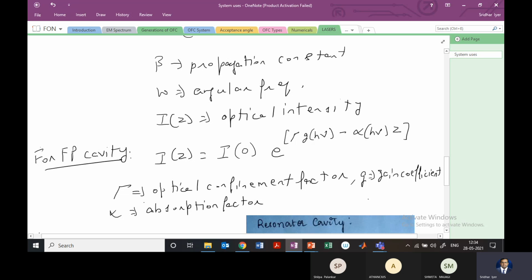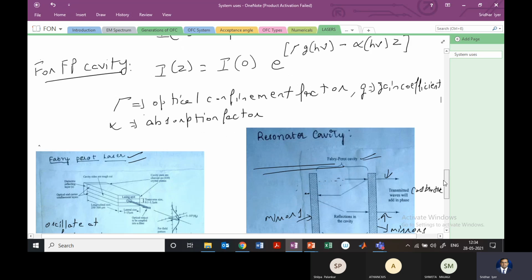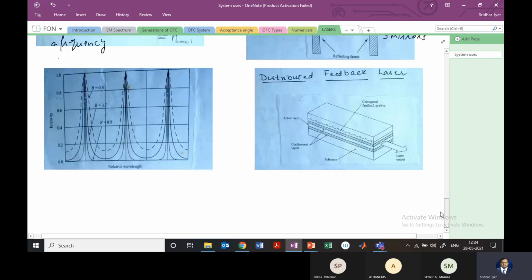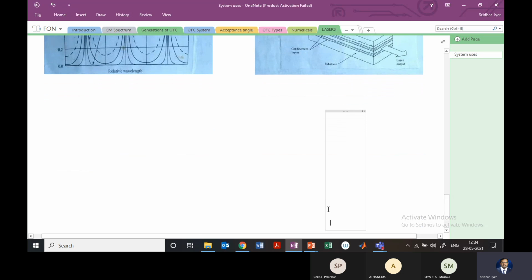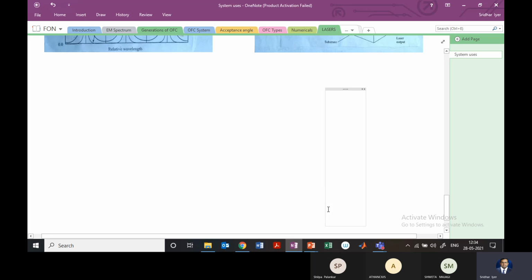That is the gain of the laser, and the higher the gain, the higher will be the amplification. h nu is the photon energy, and z is going to be the distance that the light is going to travel.